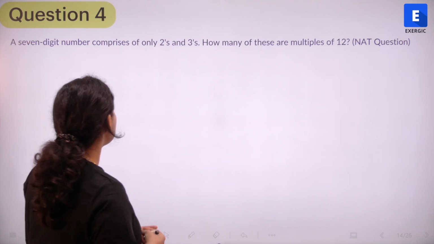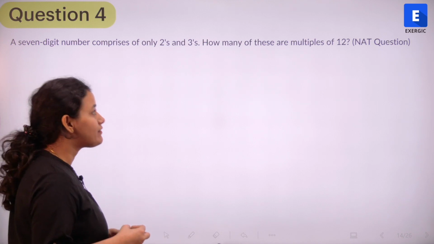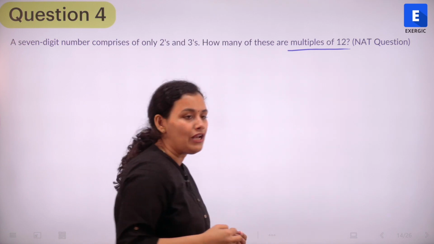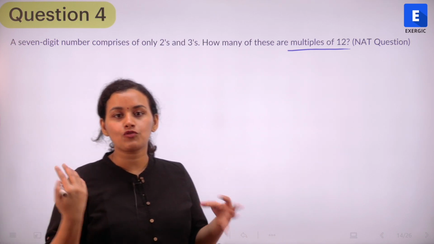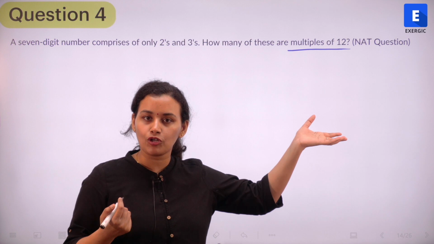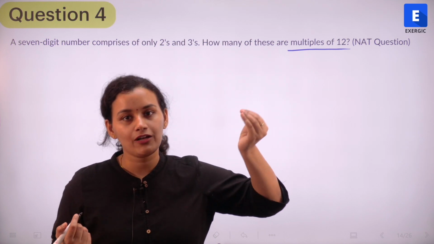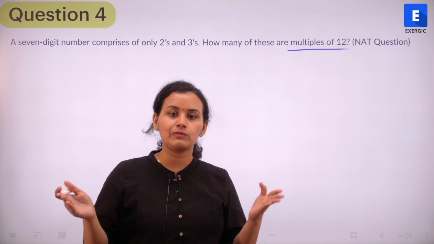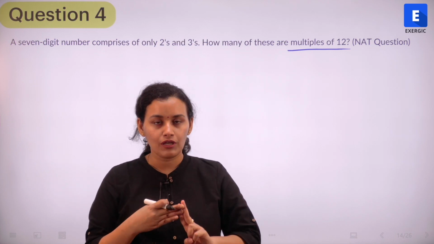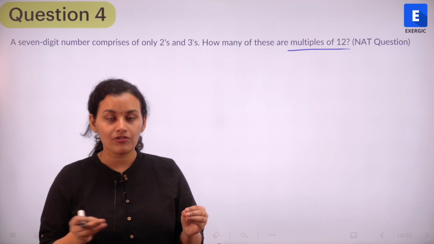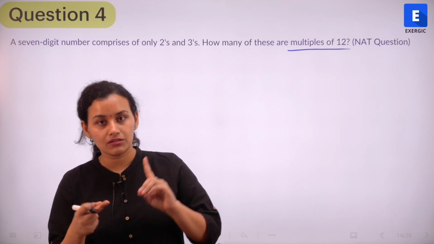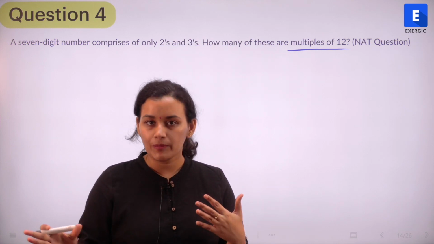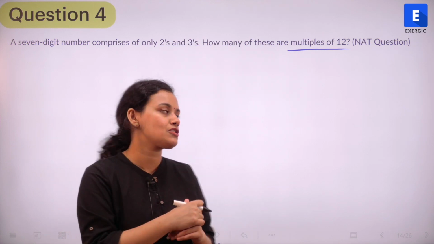What do we have? We have a 7-digit number which comprises of only 2's and 3's, and we want to find out how many of these are multiples of 12. So this is connected to number system topic. You need to know the divisibility rule of 12, right? Divisibility rule of 12 means you should know the divisibility rules of 3 and 4, because a number is divisible by 12 when it is divisible by both 3 as well as 4. So I think 3 and 4 divisibility rules all of us would be knowing. We learnt it long time back in our school days.